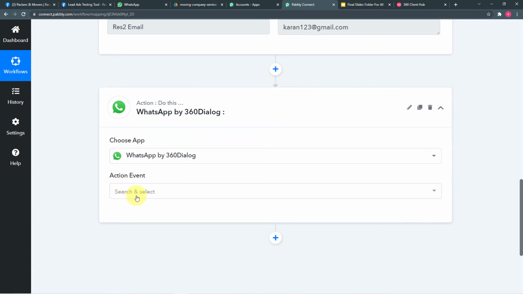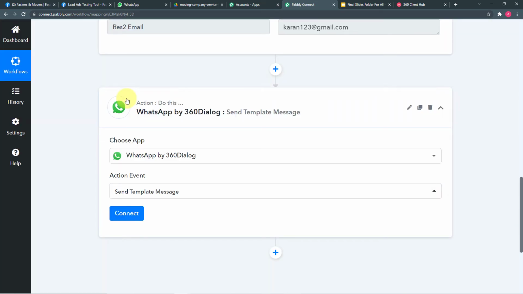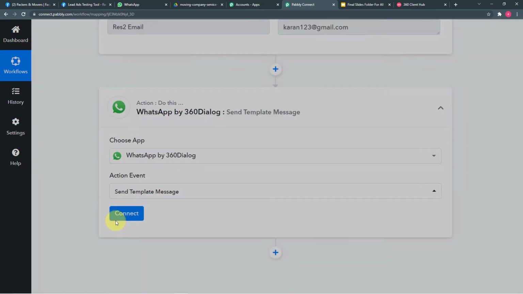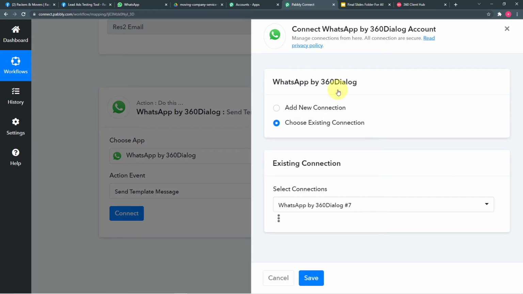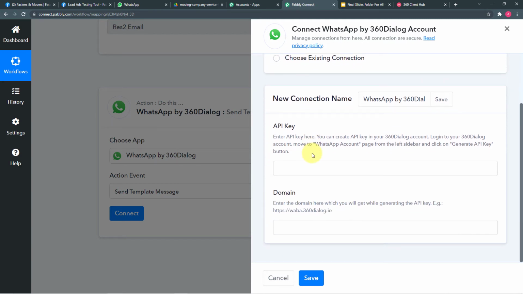Right, so here in this action event, you have to select send template message option. Then click on this connect button. Now from this window, select this add new connection if you're making the connection for the first time. And then it will ask for this API key and the domain name. So to find these things, you have to go to a 360 dialog account and generate the API key for yourself. So let me show you the process.